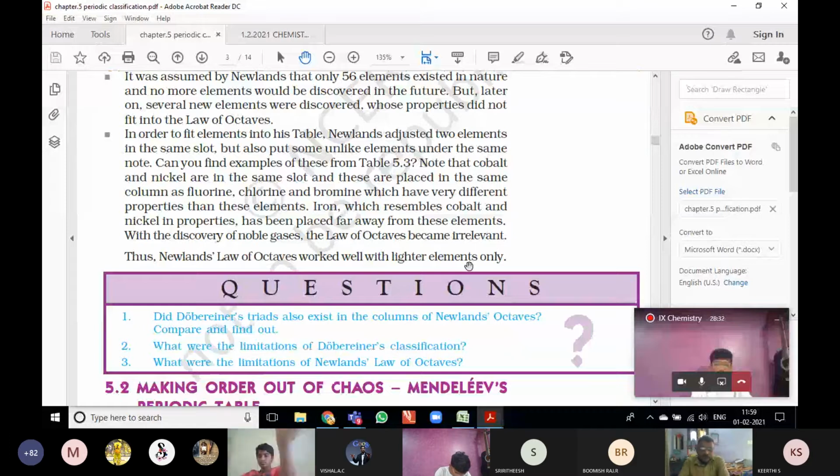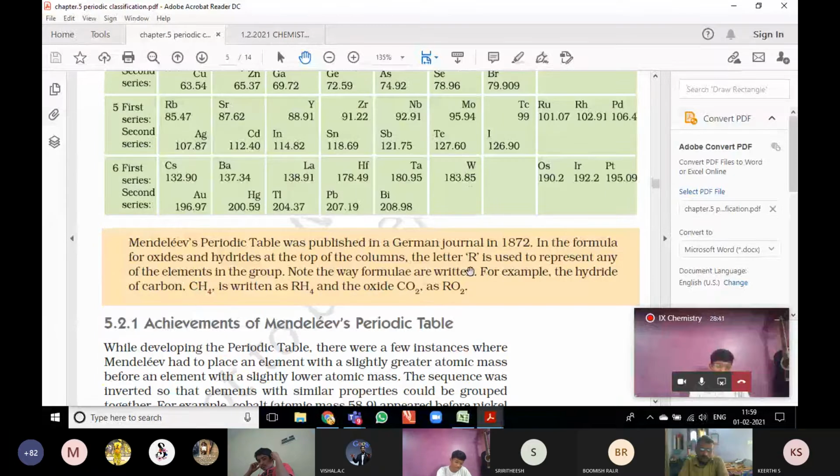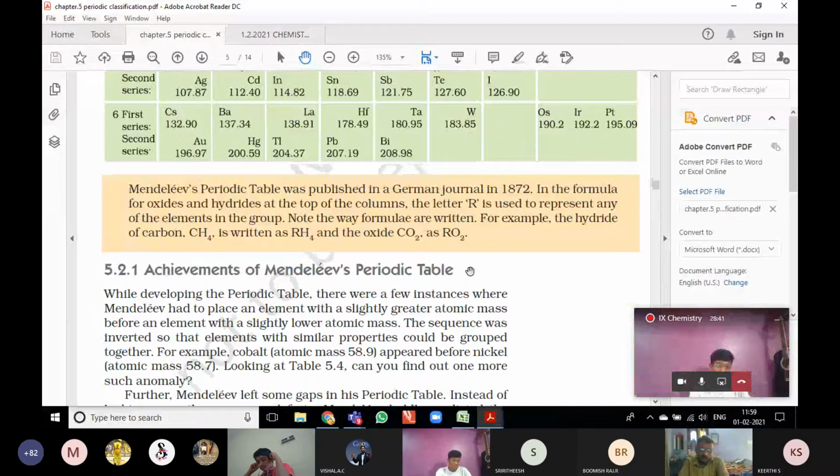So, about hydrogen. According to the electronic configuration in the Bohr model, how many electrons are present in the outermost orbit of hydrogen? One. If we take alkali metals, sodium, potassium and so on, how many electrons are present in their outermost orbit? One.